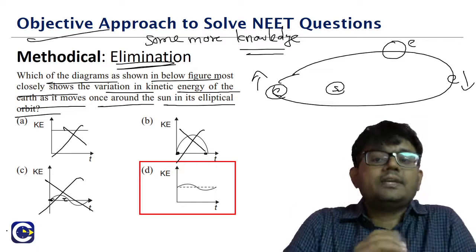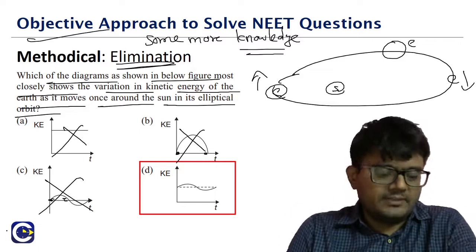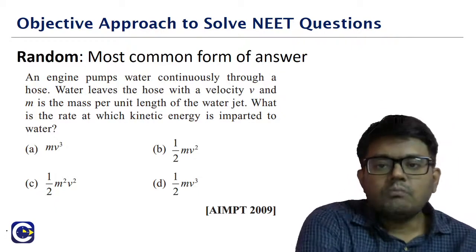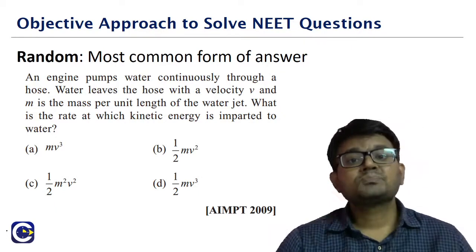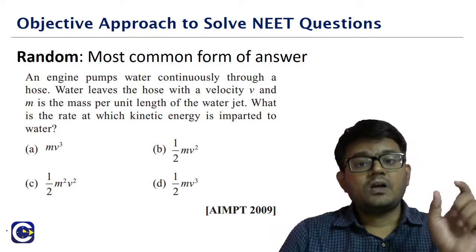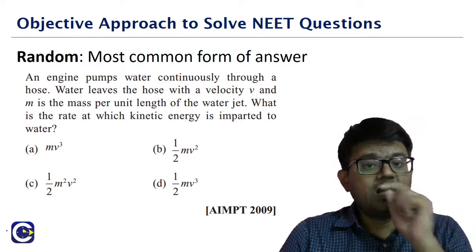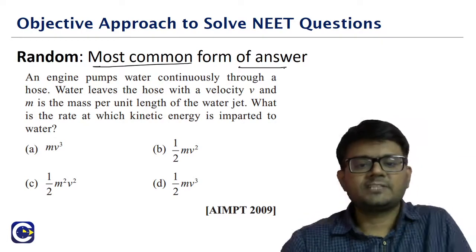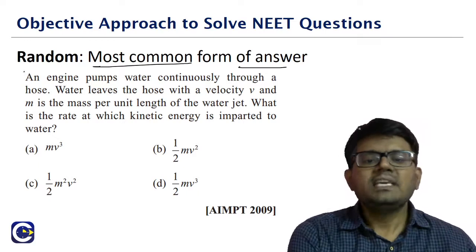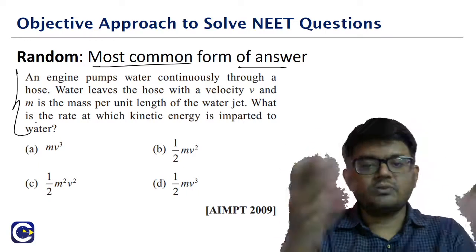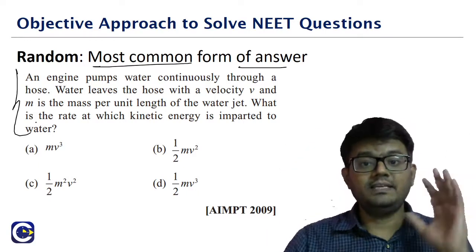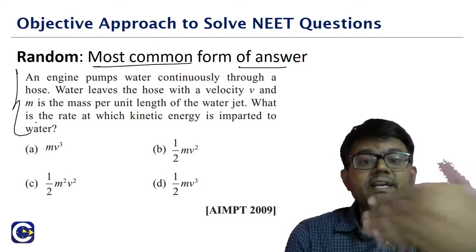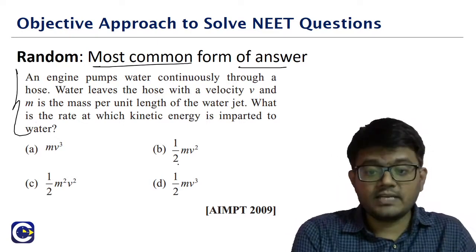Now we are getting into the uncertain domain. So what is this uncertain domain? As I said, here we'll have the most common form of answer, and the other one is the odd answer or symmetric answer. So first we look at the most common form of answer. Sometimes I don't even need to read the question. If I'm in the mindset of going with this most common answer approach, I don't probably even need to read the question.